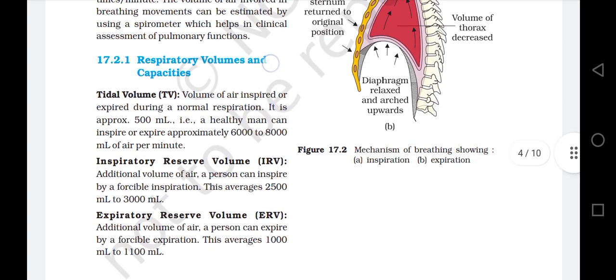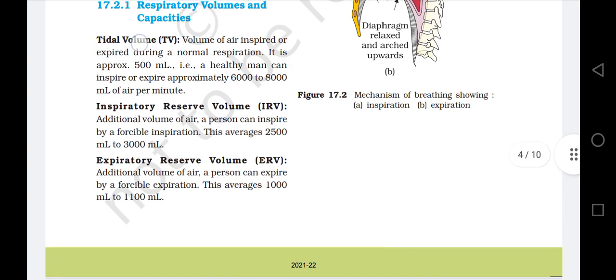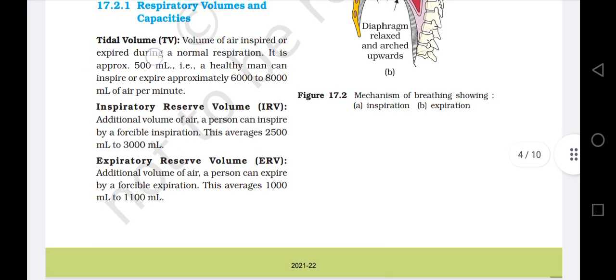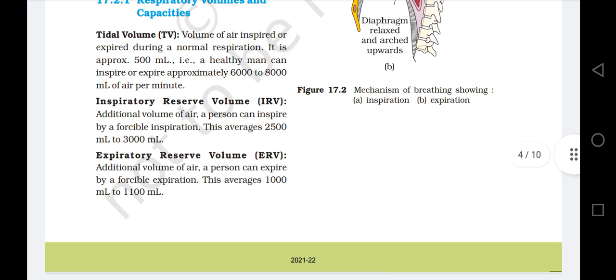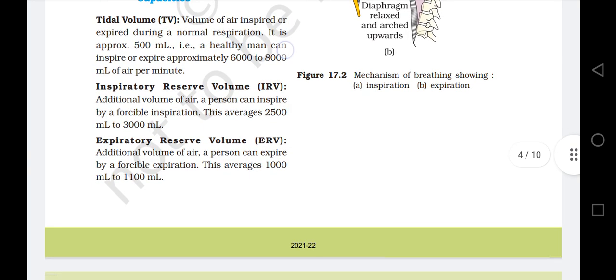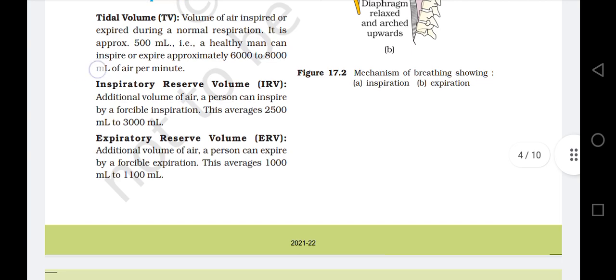17.2.1 Respiratory volumes and capacities. Tidal volume, TV: volume of air inspired or expired during a normal respiration. It is approximately 500 ml. That is, a healthy man can inspire or expire approximately 6,000 to 8,000 ml of air per minute.